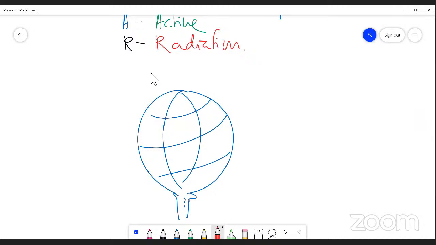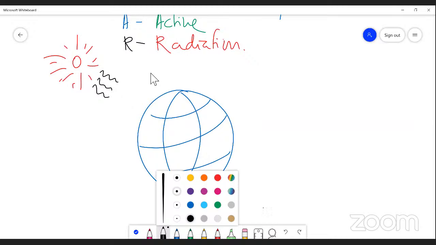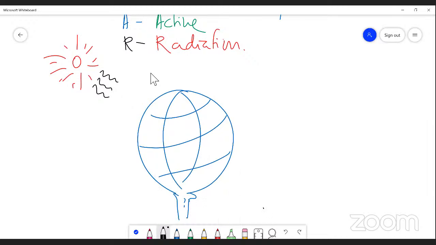This is the earth, and the sun emits light. Almost 100% of sunlight.